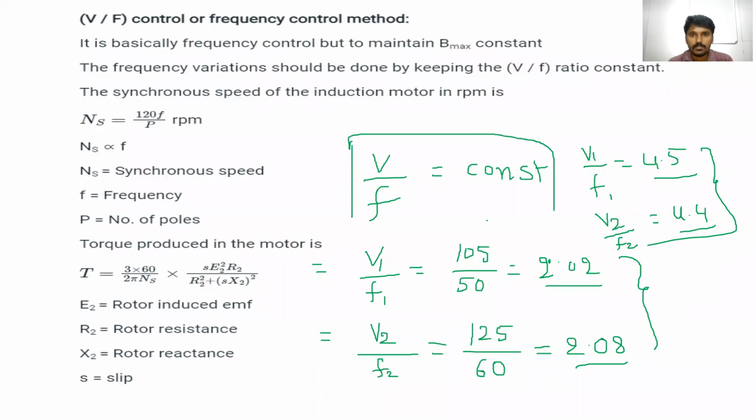That is the meaning of this method. That's why they have given the name for this method: V by F is equal to constant method. Okay, V by F is equal to constant method. We are going further to get the constant torque up to base speed. Okay, constant torque up to base speed. Clear? So this is one of the important topics for your examination.